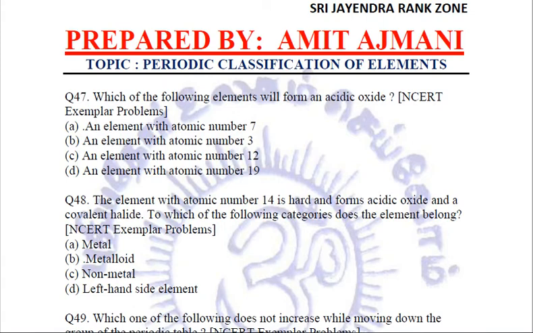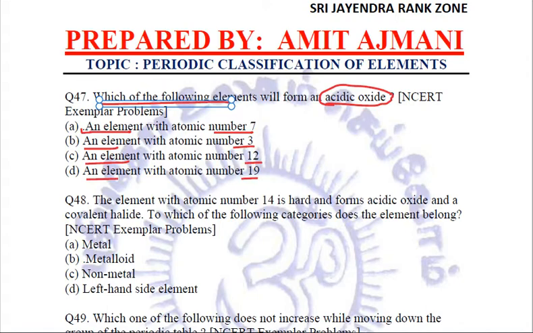Coming to the next question, which of the following elements will form an acidic oxide? Now, acidic oxides are formed by non-metals. So, we need to see which one of these are the non-metals. Number one option is element with atomic number 7, element with atomic number 3, element with atomic number 12, element with atomic number 19.